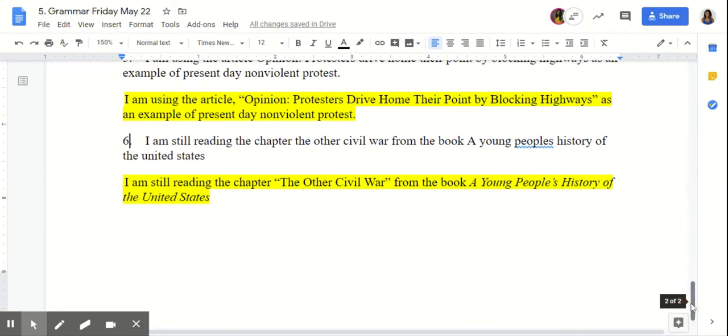Last one. I'm still reading the chapter, The Other Civil War, from the book, A Young People's History of the United States. So this one has two different types of forms within this sentence. So first one, I'm still reading the chapter, The Other Civil War, is in quotation marks because it is a chapter within the book, A Young People's History of the United States, which then leads me to make sure I put in italics the book name, which is A Young People's History of the United States, and also capitalize the words that are in this sentence other than of and the.